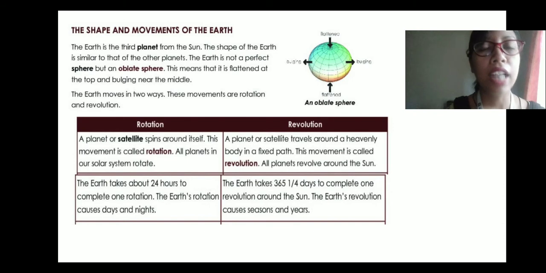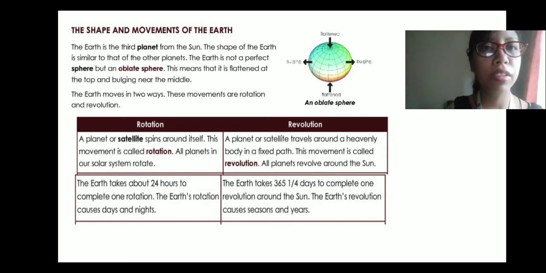Now the Earth moves in two ways, rotation and revolution. Rotation is the 24-hour system and revolution is the 365 1/4 days, which is the year. Rotation is the day, a single day, and revolution is a year.